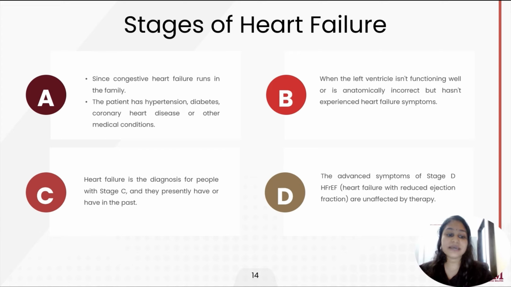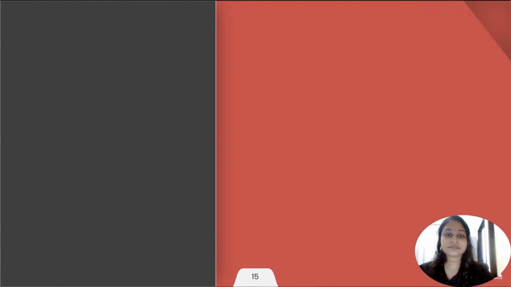symptoms. For stage C, heart failure is diagnosed, and the people in stage C presently have or in the past might have had heart failure. The advanced stage B, heart failure with reduced ejection fraction, is unaffected by therapy. Heart failure has now reached its climax in stage D.